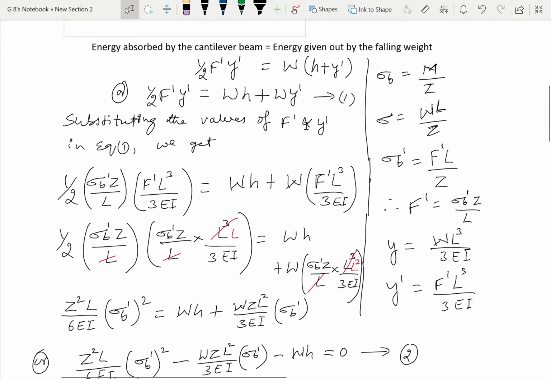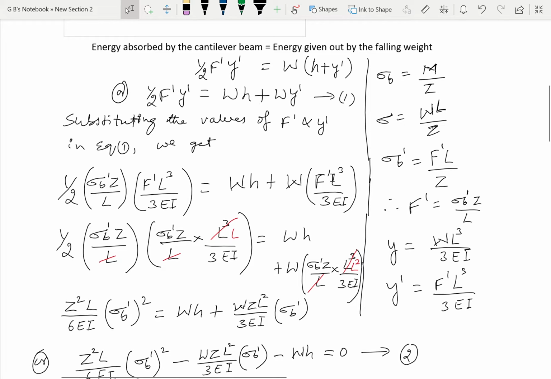Substituting the values of F prime and Y prime in equation 1, we get, for F prime we have substituted sigma B prime Z divided by L, and for Y prime F prime L cube divided by 3EI, which is equal to WH plus W, and for Y prime F prime L cube divided by 3EI.